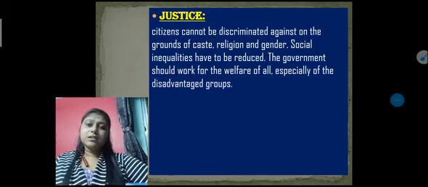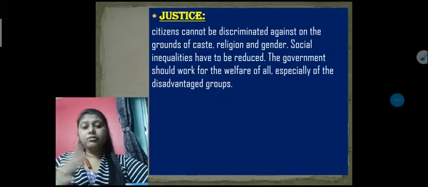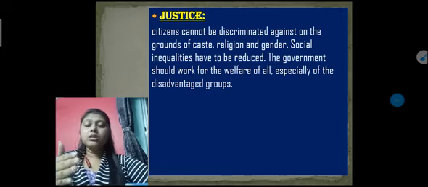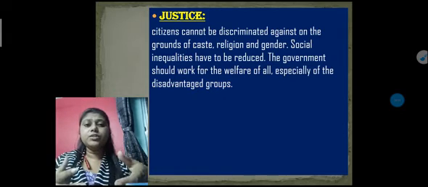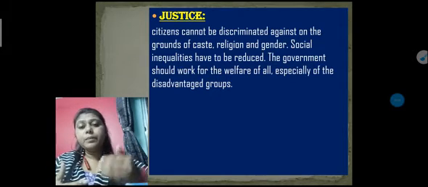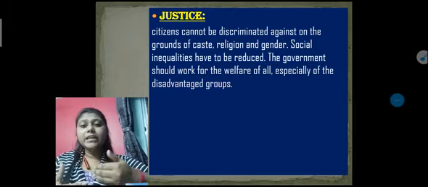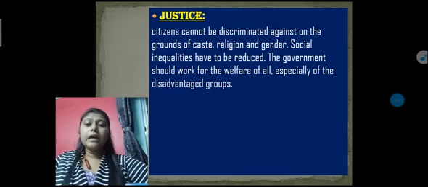So for that reason, justice means that citizens cannot be discriminated against on the basis of their religion, caste, or gender, and the government distributes resources in an equal manner and works for everyone's welfare, and especially takes care of the people who are backward, and gives them privileges, so that they will come forward and get equal respect like other people get.